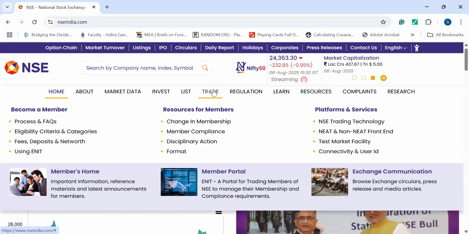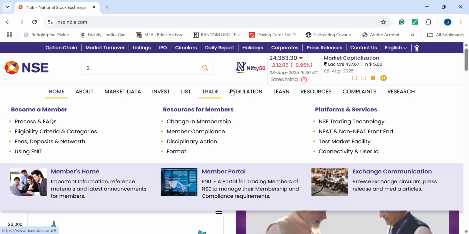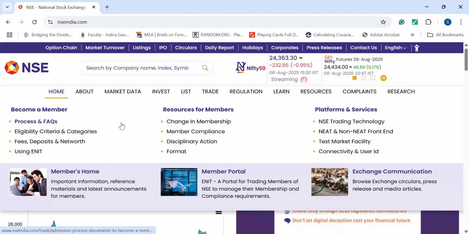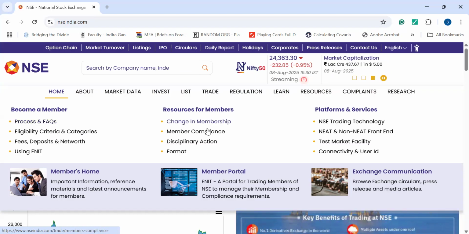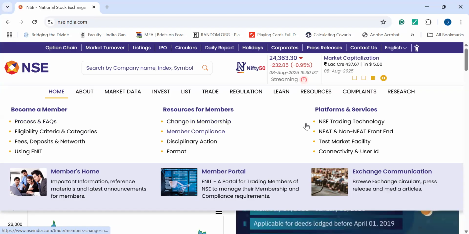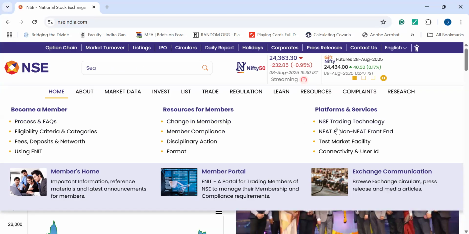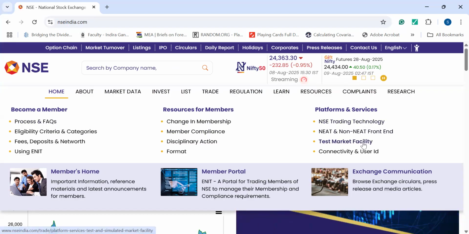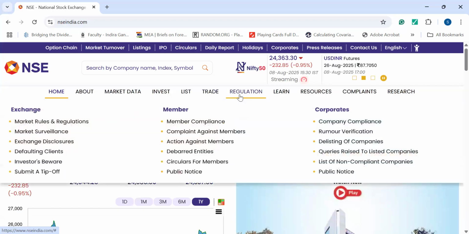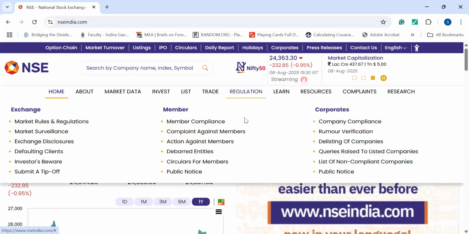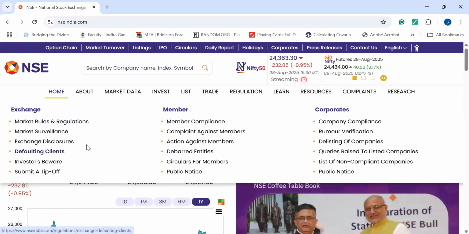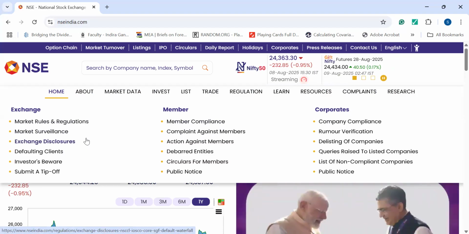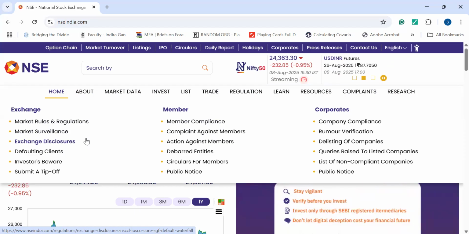Next one, we go for trade. Under this, you will find eligibility criteria, fees, deposits, how you can trade or become a member of it, and resources for members. These are the things which you will get if you become a member. And on the right hand side, platform and services. These are all the services in NSE: trading, technology, test market facility, connectivity, and user ID. About the regulation, this is specifically handled by SEBI, and all the public notices and circulars, the rules and regulations, are mentioned here, because SEBI is the regulator. So they have all these here.